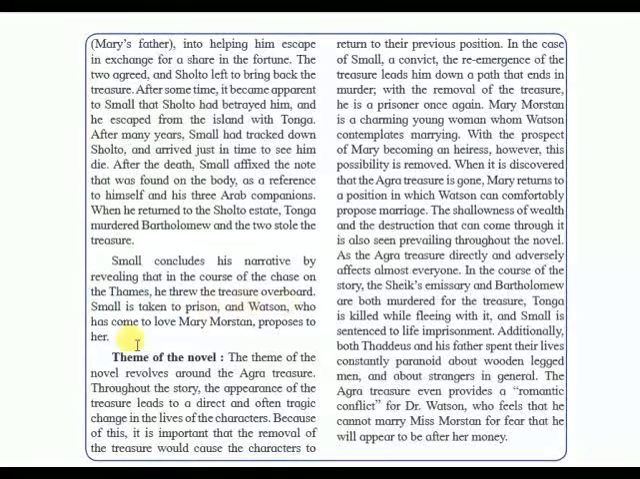Small is taken in prison, and Watson, who has come to love Mary Morstan, proposes to her. Now, understanding the theme of the novel.